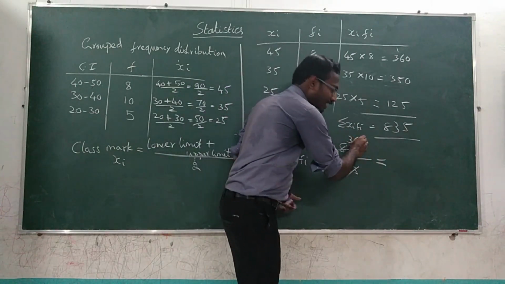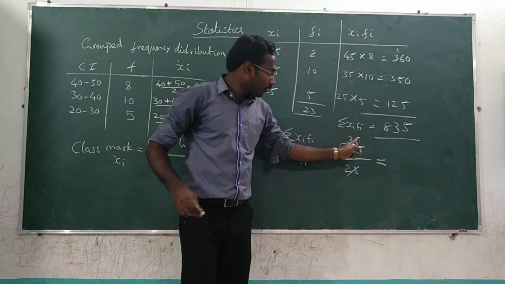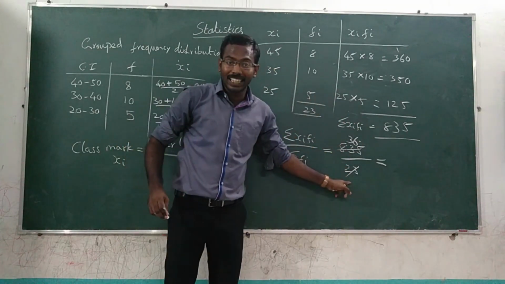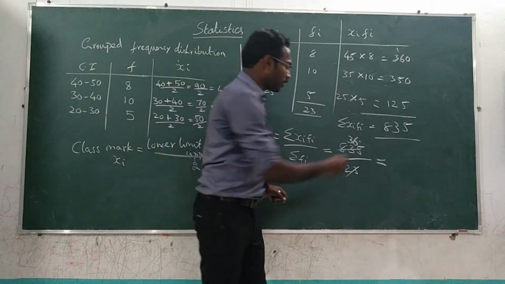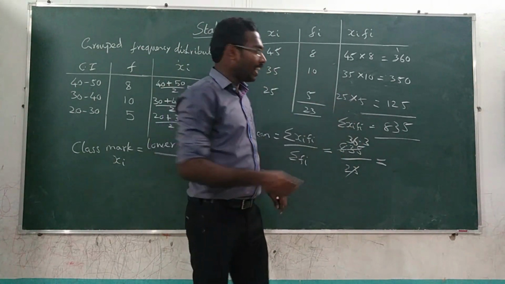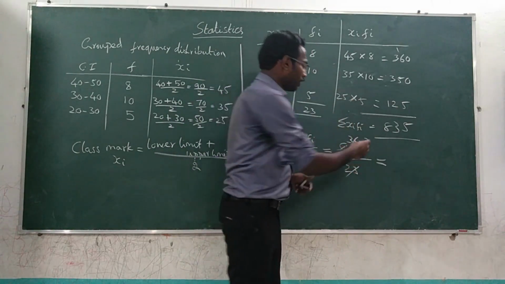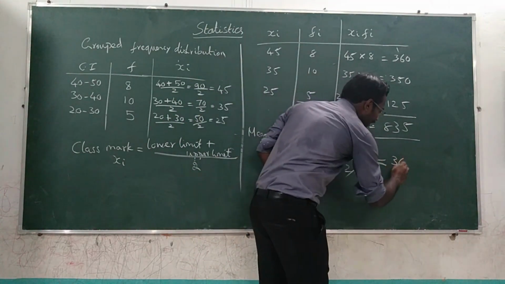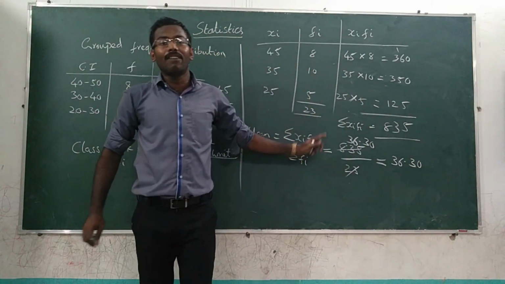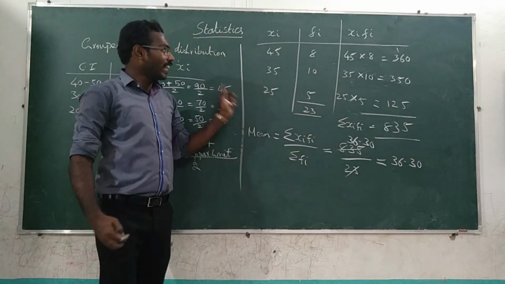So 0.7. After keeping a point, 7 will become 70. In 70, how many times 23 is there? Yes, 3 times. 3 23s are 69, and remaining 1 is there. So 1 means 10. So the answer is 36.30. This is how you will calculate the mean value of grouped data.